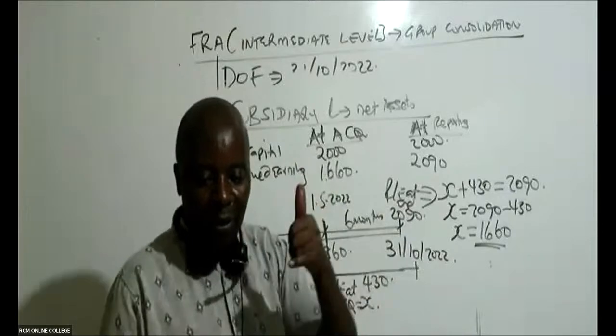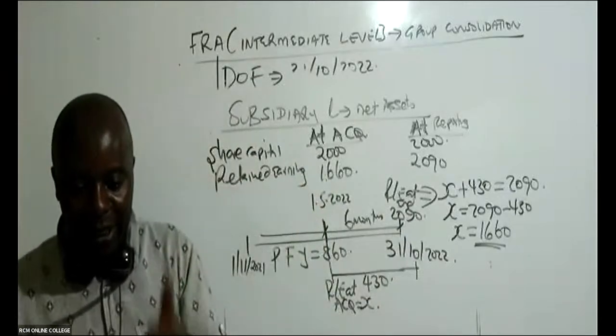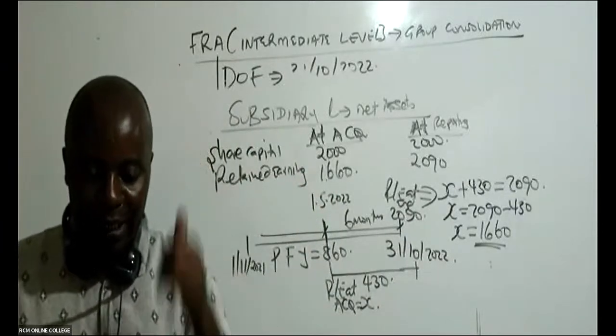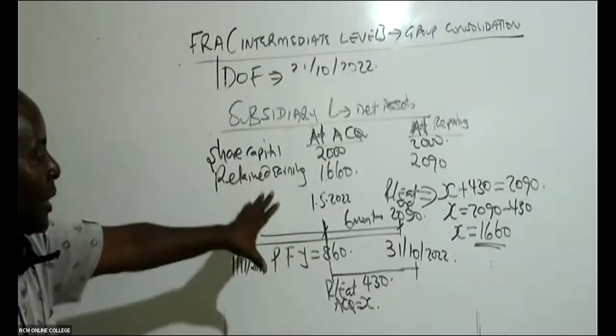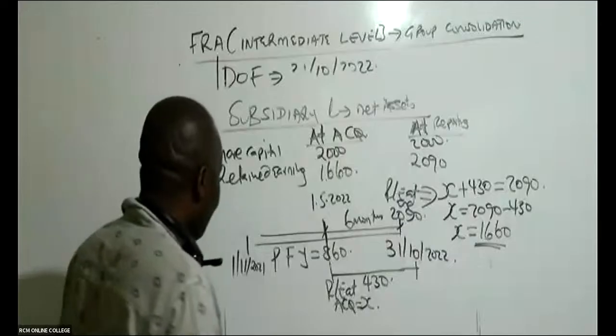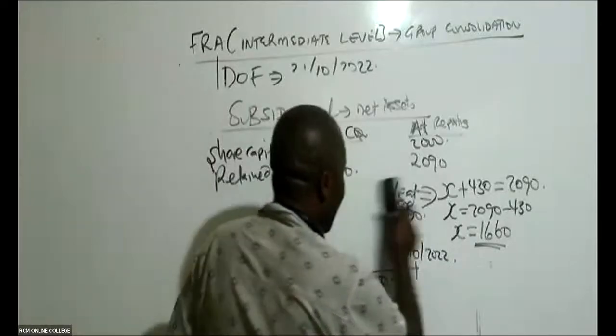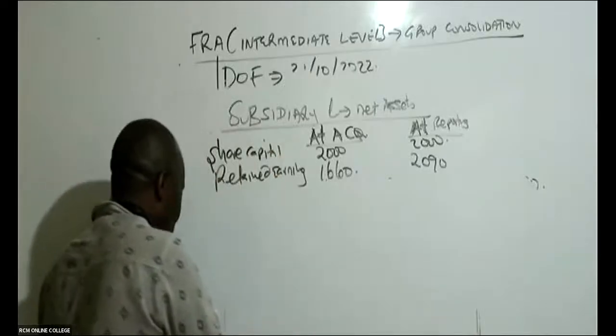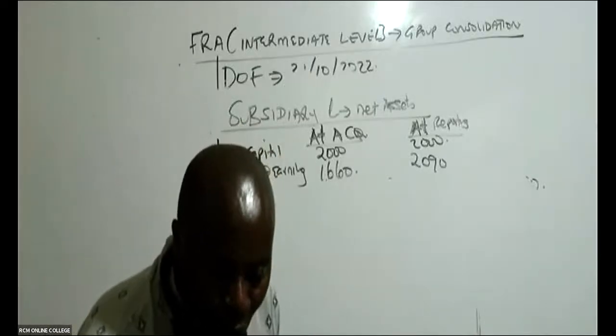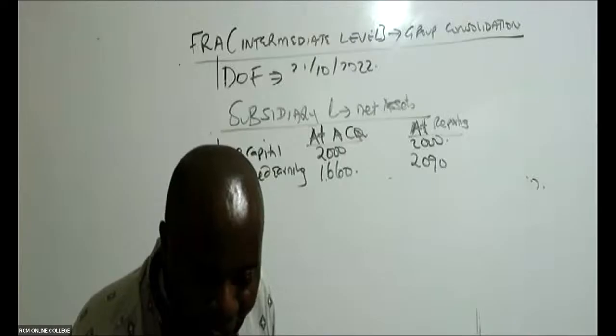Erika, have you been able to see where I got that 860 from now? I can see Simon nodding. Thank you very much. So please, this is a rehearsable area. You must rehearse here. Now, fortunately, I don't have any fair value adjustment for L. They have told us in the question. All right, Emmanuel, great.